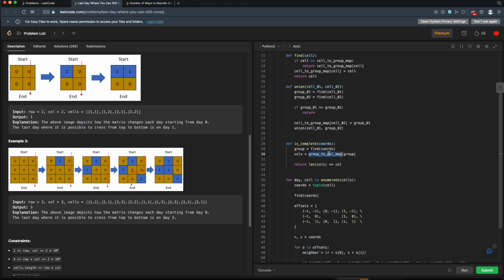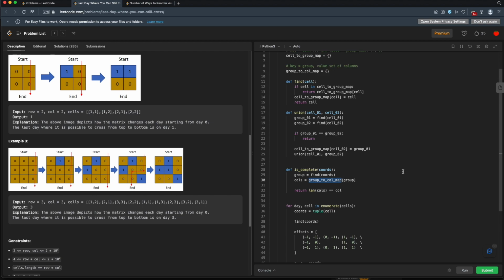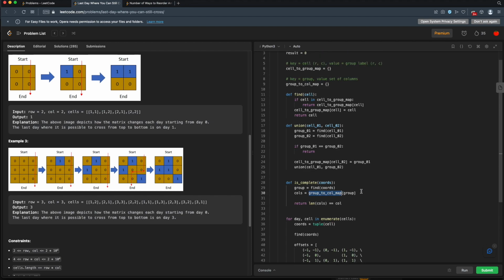Okay, now we still need to update this somewhere. This is a little bit ugly. So every time we add some cell, well, let's see, how does this work? This will actually work with our union. Every time we union, we'll actually need to take the union of the two groups of these columns. Oh man, we have 2 minutes left. All right, this is going to get ugly. I apologize in advance.